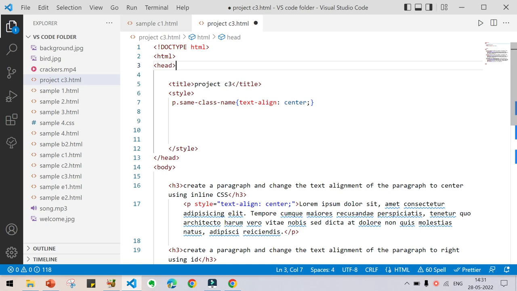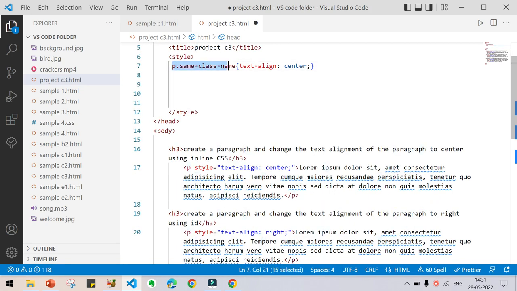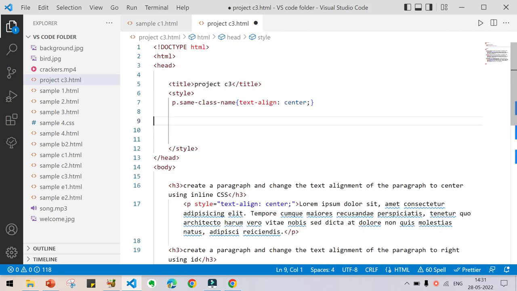If you are inserting p dot class name, it refers to the class which is inside this p. That is what the meaning of this is. The paragraph which has this class name will be having text alignment of center. You can understand it like this.